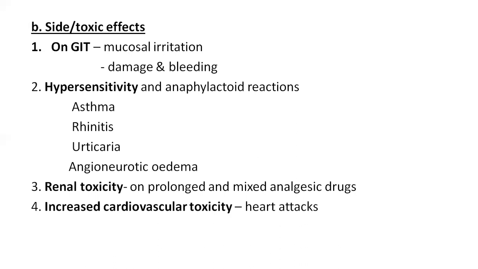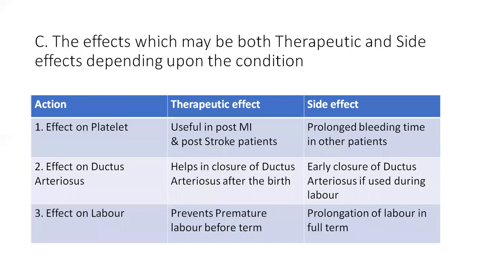There is also increased cardiovascular toxicity because of the inhibition of prostacyclin, while the antiplatelet activity is absent, and they cause thrombosis and heart attacks. All these are the common side effects or toxic effects of the non-steroidal anti-inflammatory drugs.